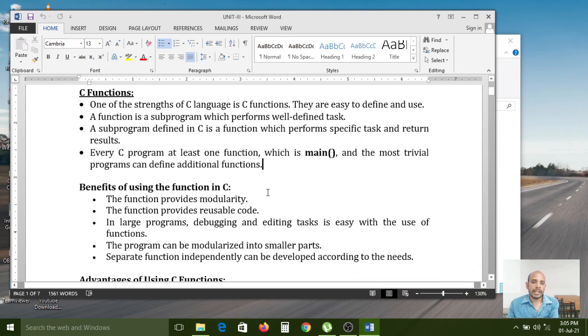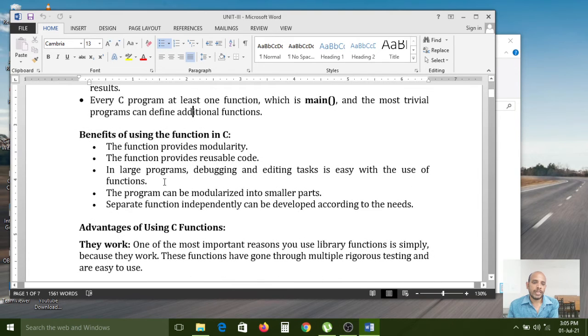So one program contains not only one function; the main function is mandatory. As per your requirement, if you want to create your own functions in that C program, then you can define as many as you want, no problem. A program contains a number of functions according to our project requirement. If the project demands 100 functions, then you have to create 100 functions.